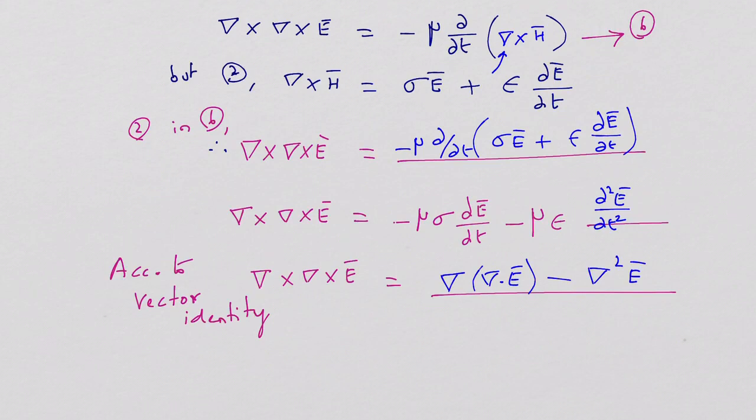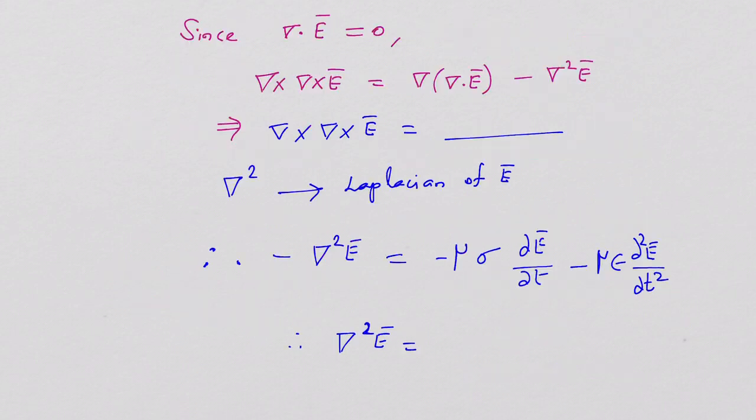So this reduces to del cross del cross E is equal to minus del squared E, as del dot E is equal to 0. Okay, let me move on to the next one. So finally it becomes minus del squared E in this case.